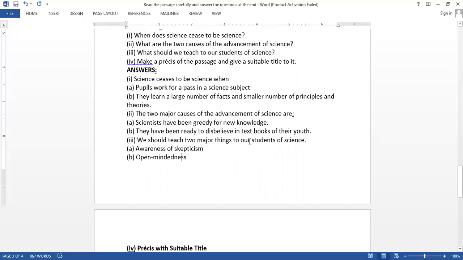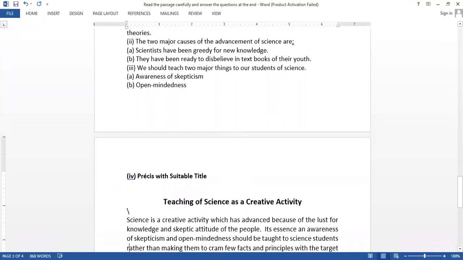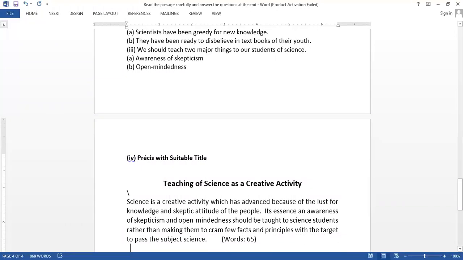ठीक है, समझ आ रहा है आपने किस तरह इसको पैसेज की फॉर्म में लिखना है? ठीक है? Then what should we teach to our students of science? We should teach two major things to our students of science, and that are awareness of skepticism and open-mindedness. Now, instead of writing this, you may write down awareness of skepticism and open-mindedness are the two things which we should teach to our students of science. Okay, so this is how you are going to write down this whole thing as a paragraph.